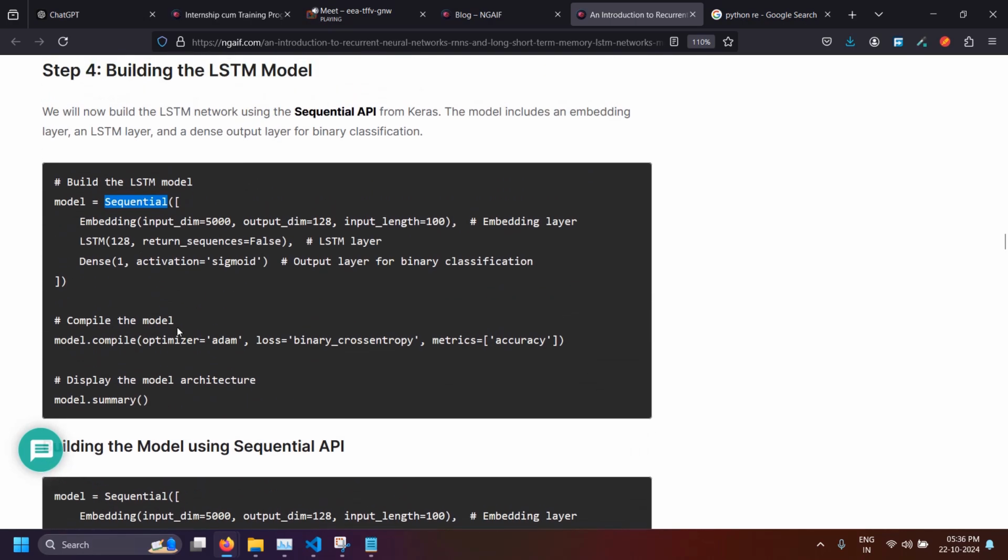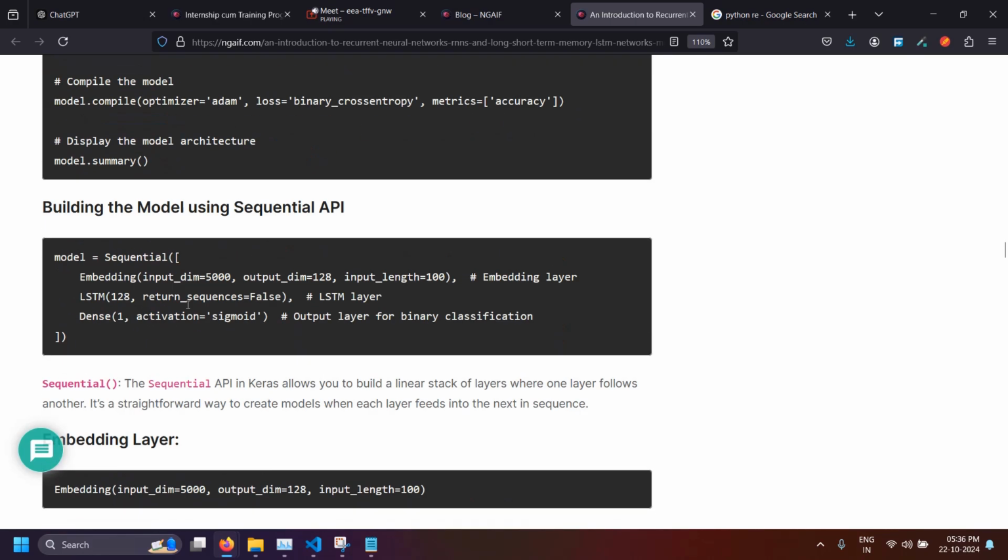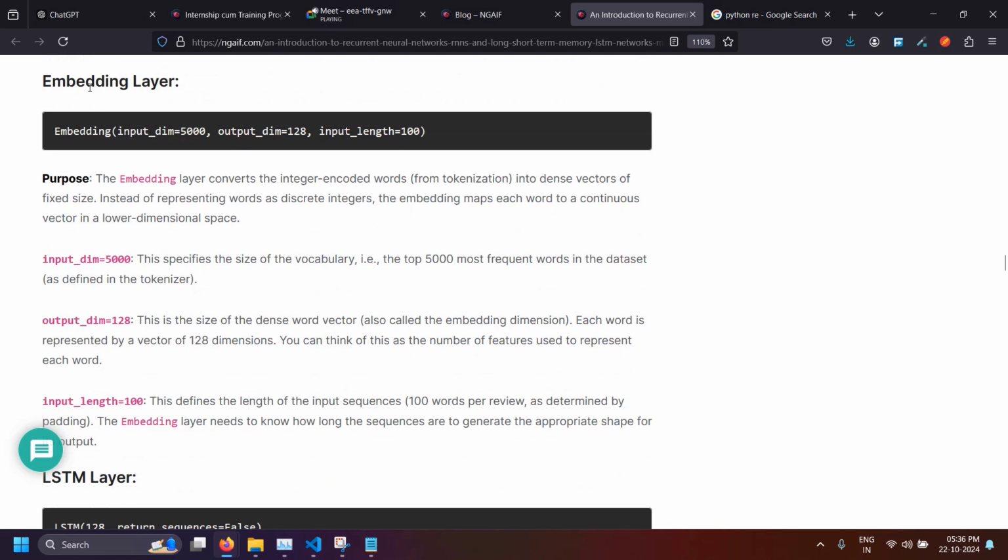And you will see this code. So this is embedding. Let's see the embedding layer, how to read this. The embedding layer converts the integer-encoded words from tokenization into dense vectors of fixed size.